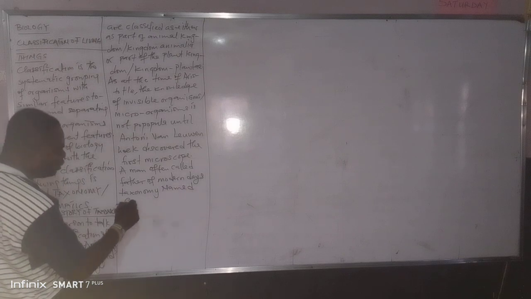So then, a man often called the father of modern day taxonomy, named Carolus Linnaeus, which was formerly called Carl Linné, established five kingdoms, such as Kingdom Animalia, Kingdom Monera,